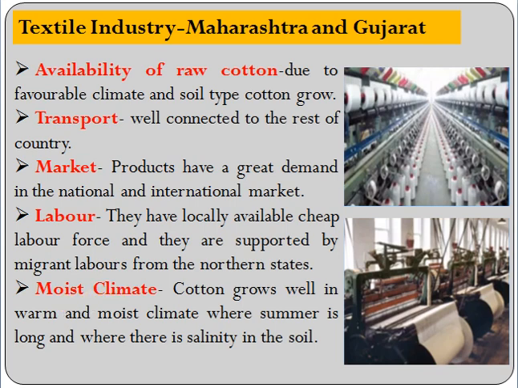Moist climate is one more factor. Actually, the southern part of India, if we take below Tropic of Cancer, has a tropical climate, and apart from that, since it is close to the sea or surrounded by sea, there is moisture. So cotton grows well in warm and moist climate where summers are long and where there is salinity in the soil. So these factors add up, and that is the reason Maharashtra and Gujarat developed in the textile industry.